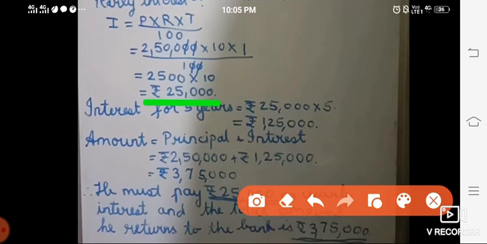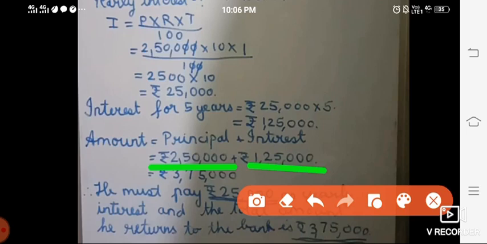Now we have to find amount, but for amount we should know interest, what he is paying for 5 years. We have found it out: 1,25,000. Now we will take amount formula. Amount is equals to principal plus interest. Then we will write the principal which was given, 2,50,000, and interest of 5 years, that is 1,25,000.